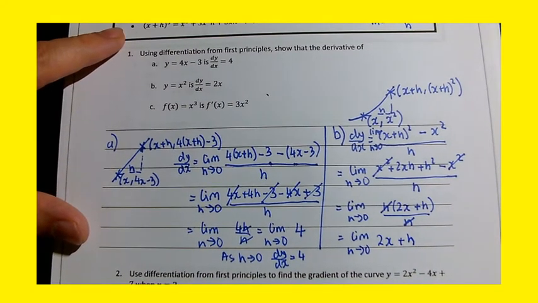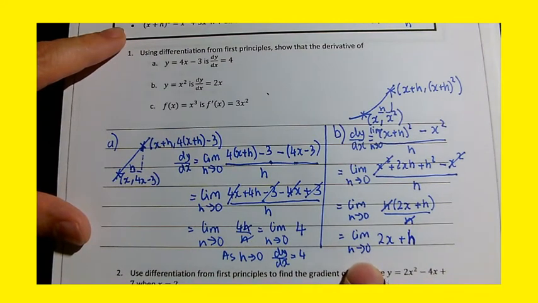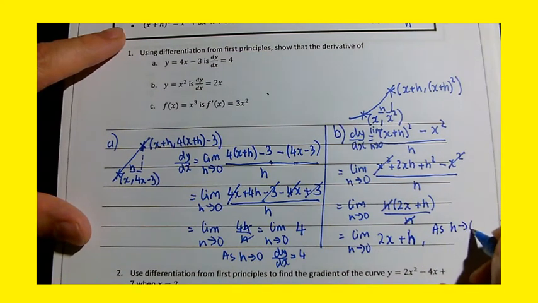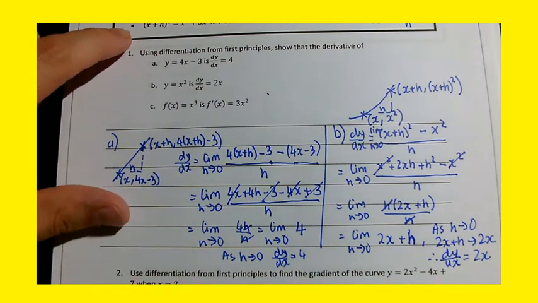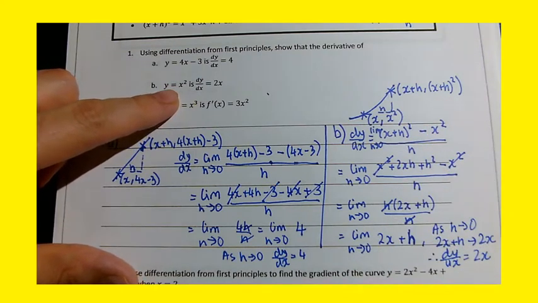Now, when we get to this stage, you've got to think, okay, what happens when h becomes 0? What happens as h gets to a limit of 0? Well, as h approaches 0, this value, h, will become 0. Therefore 2x plus h will become 2x. So therefore dy/dx is equal to 2x. Okay? So that basically means that along all the points on the x squared graph, the gradient will have the function 2x. Okay, we've shown that by differentiation from first principles.